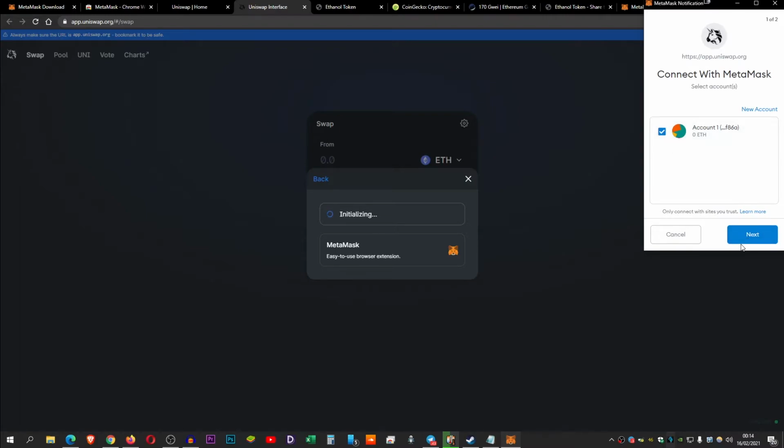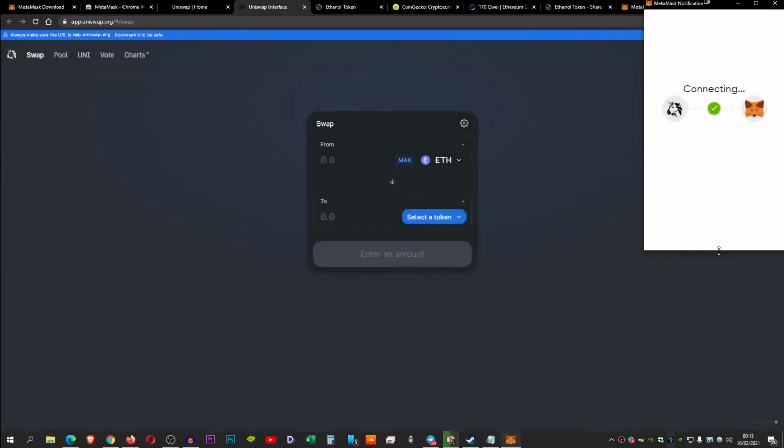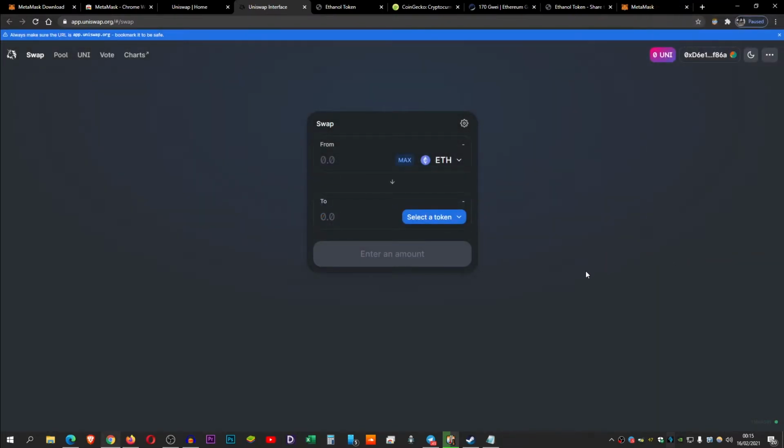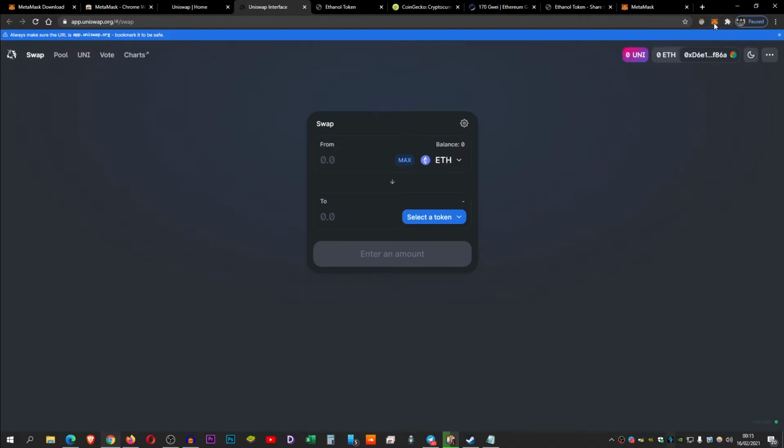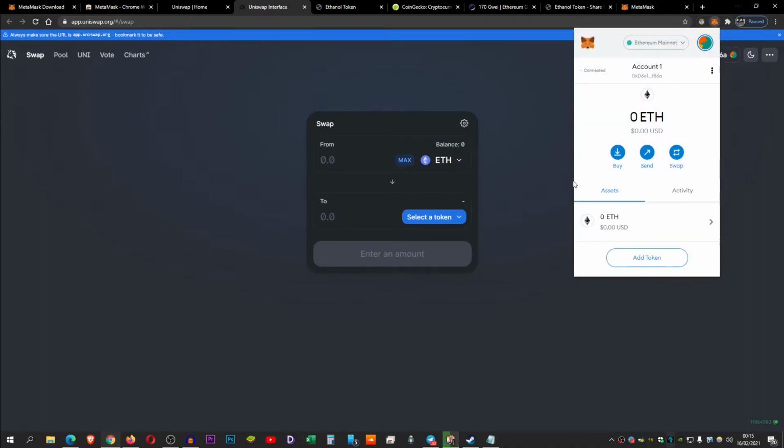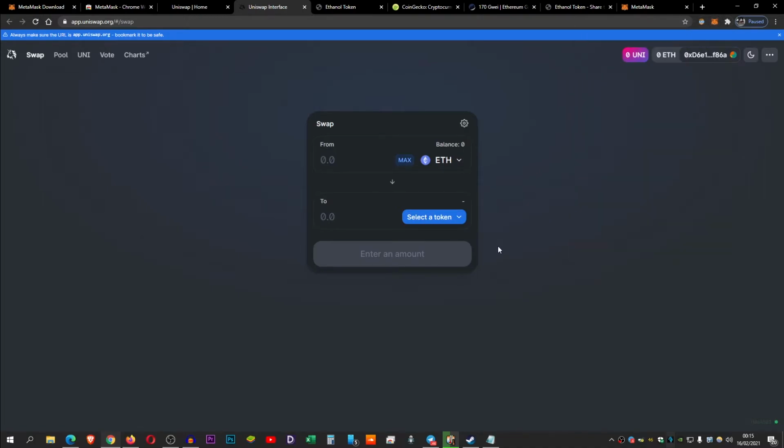There is no charge for this, guys. And now you are connected. That's it, guys. You're connected to the biggest decentralized exchange out there. Just to make sure my MetaMask is popping up. As you can see, you can also download this for your phone, guys.